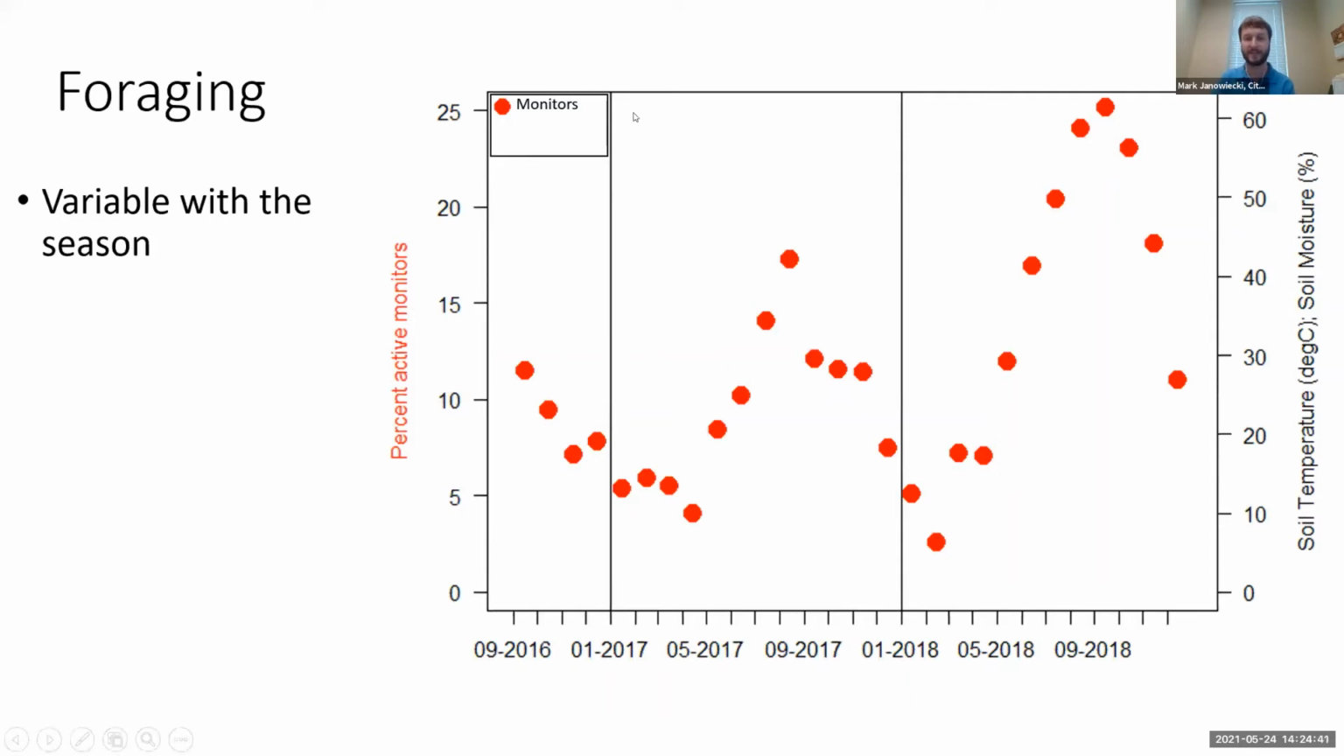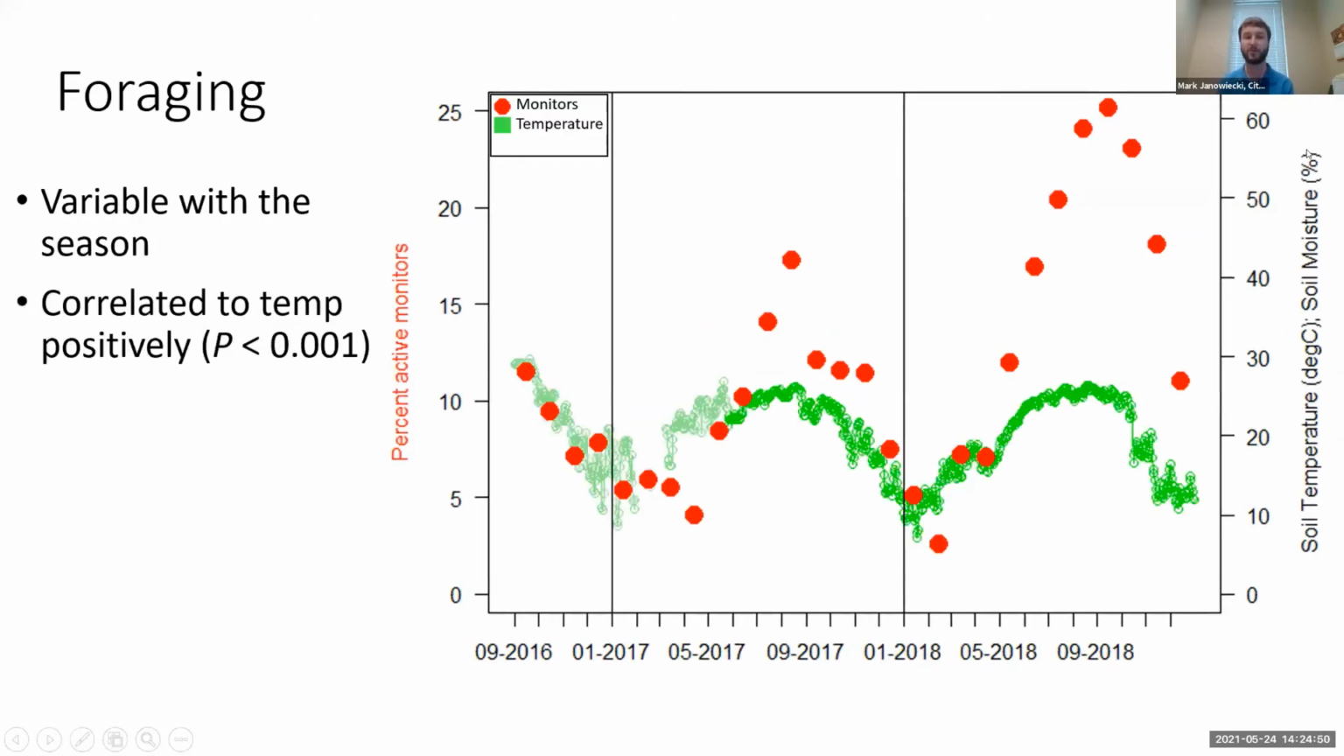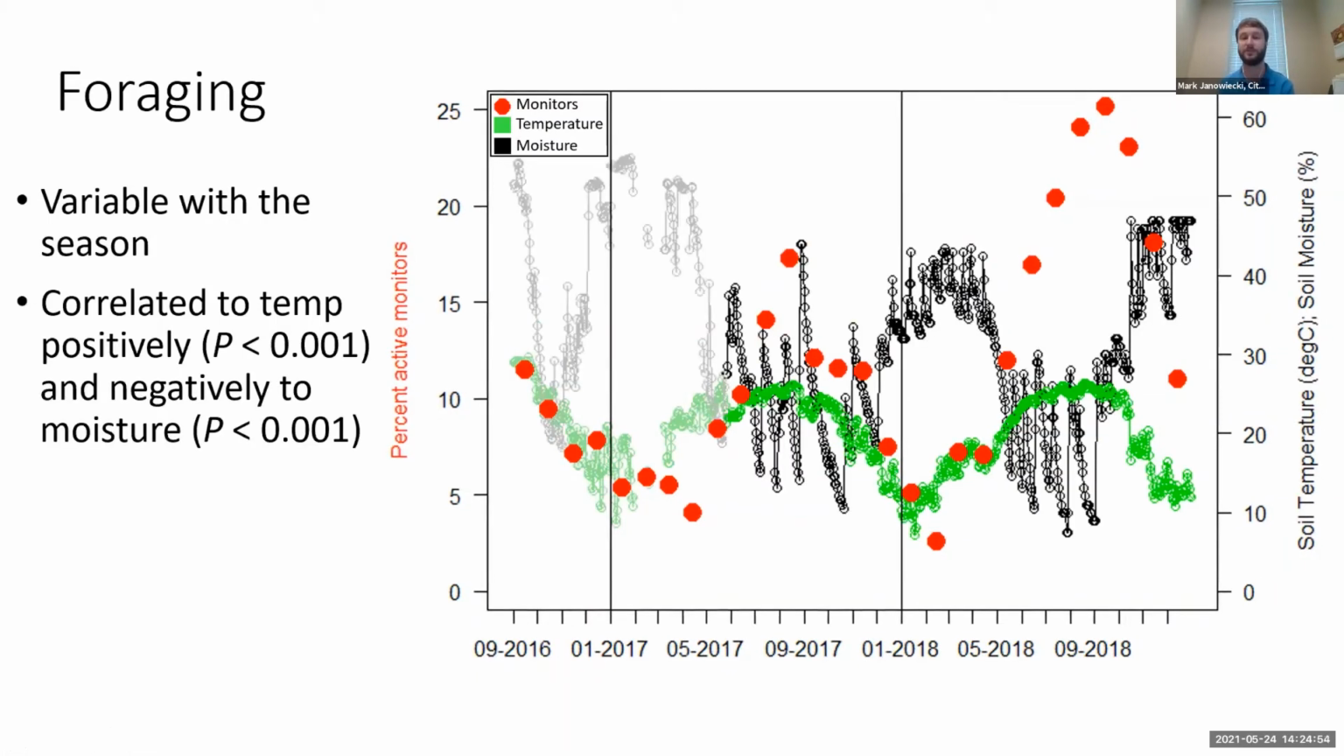These vertical lines mark the end of the year, January 1st. You can see that in the summertime these increase, and in the winter they decrease, as you would expect. There's a strong positive correlation with temperature and a negative correlation with moisture. The temperature is the green and the moisture is the black dots there. Generally the winters are wetter and cooler, and there's lower foraging.